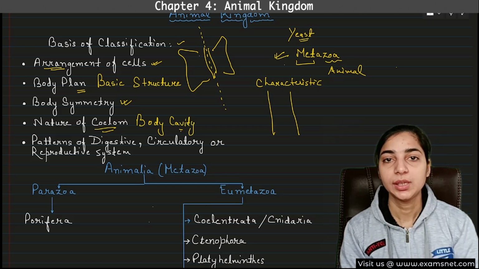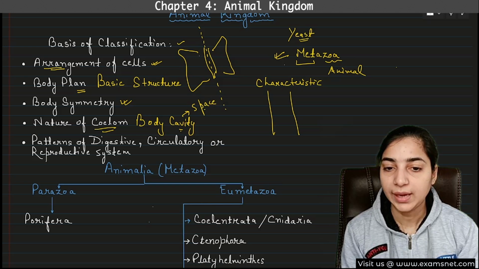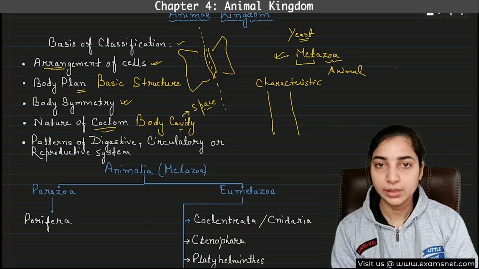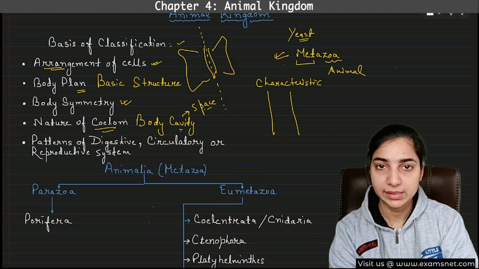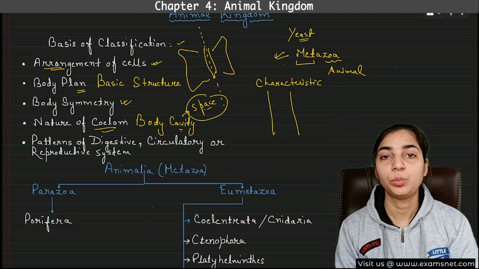And cavity means what? Space. Cavity means space. Why is space required? To place the organs. We have various organs in our body, so there should be some place in which these organs will be placed, located or situated. So that space is known as body cavity.